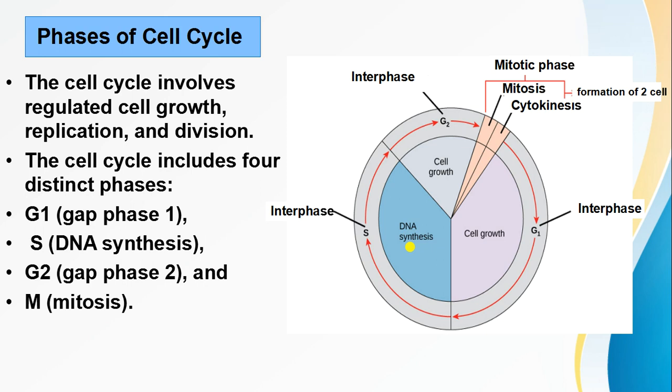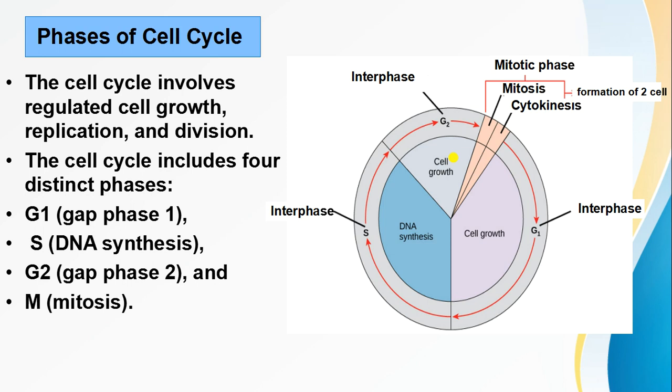Now let's move on to the G2 phase. This is our G2 phase. The G2 phase occurs after the completion of DNA synthesis, which is our S phase. In this phase, only protein synthesis and cell growth occur, so that the cell can enter into the mitotic process. Friends, this is all about interphase, in which the cell prepares itself to enter the mitosis process.